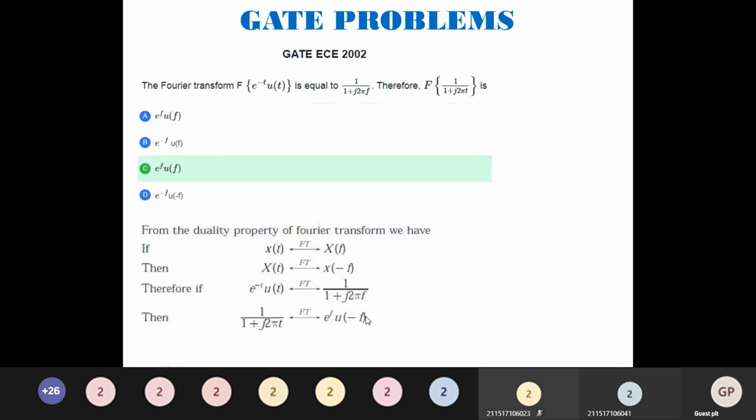Then what happens? This is the inverse I want. So if you take this side, it is going to be e to the power minus t u of t here. What happens here? Minus will become plus. So I'll have e to the power f u of minus f. Which is the answer that we have got? Here the minus symbol is missing, a printing mistake, e to the power f u of minus f. Since this option and this option are the same, we have to go for this option.